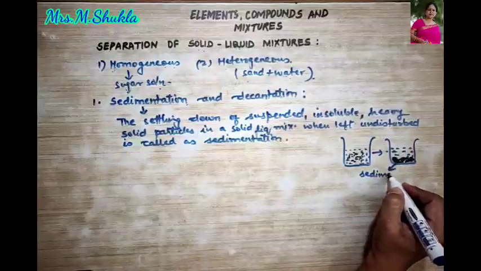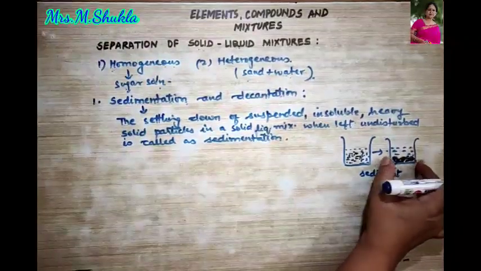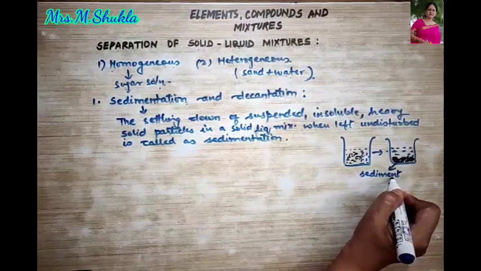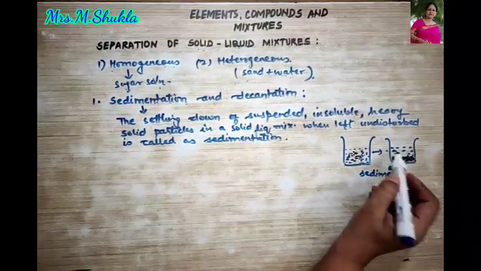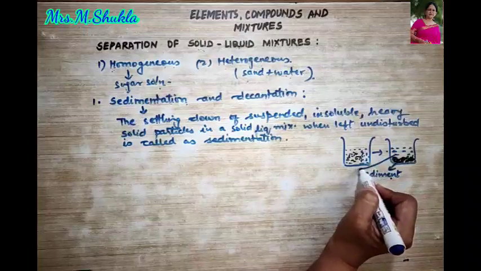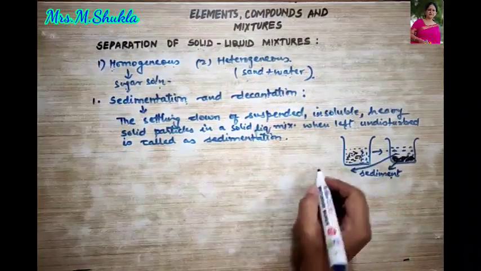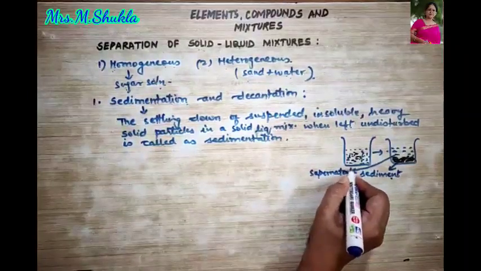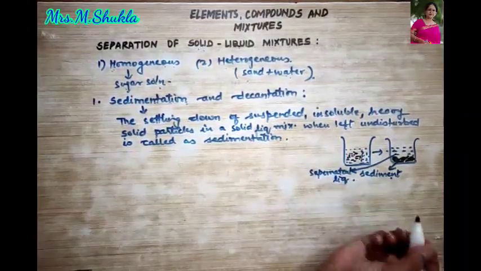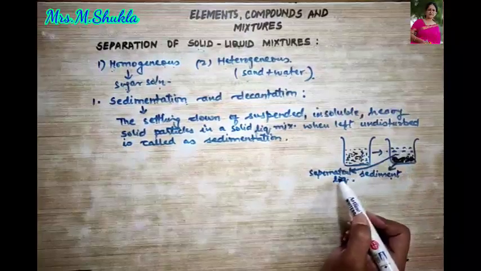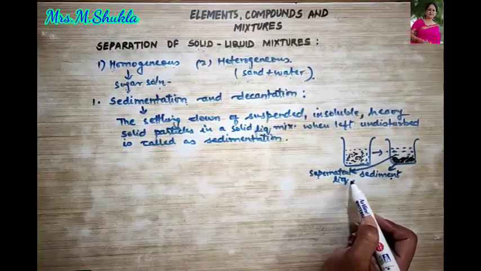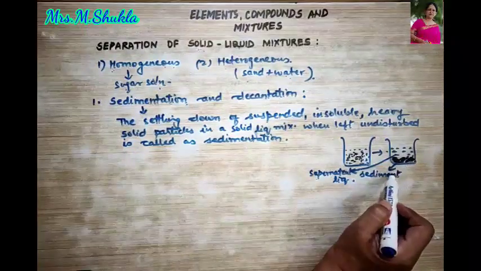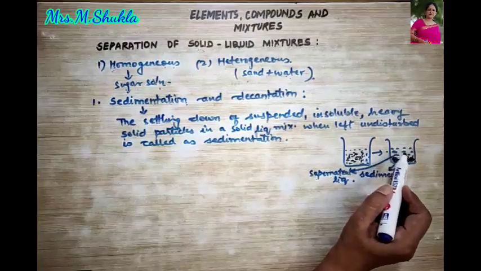Because the heavy particles which have settled down after being undisturbed, they are termed as sediment, while this clear water that you observe over here is called as supernatant liquid, which is a pure liquid. This is what is it called as? It is called as supernatant liquid, right? It is a clear liquid which is obtained above the sediment, right?